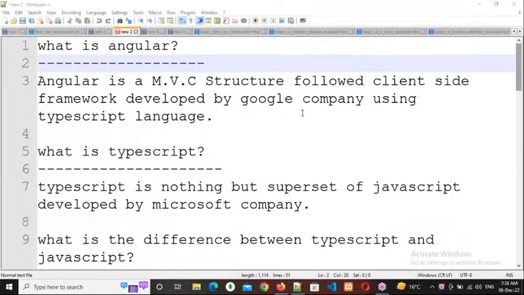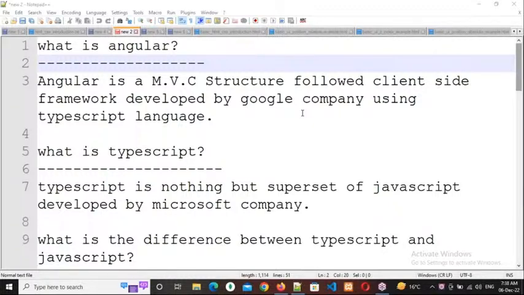In the same way, Microsoft developed TypeScript. By using TypeScript, I have developed Angular. So I will be the owner, not that Google person. Sorry, Microsoft person. Okay, I mean Google here. Right. And this is a superset of JavaScript.